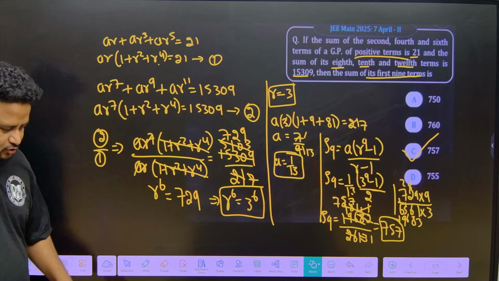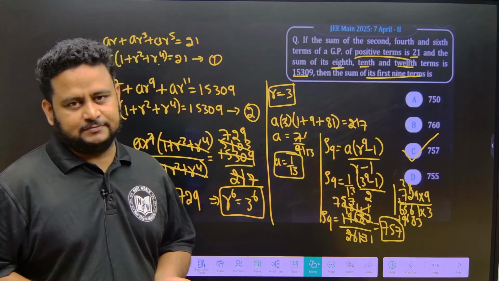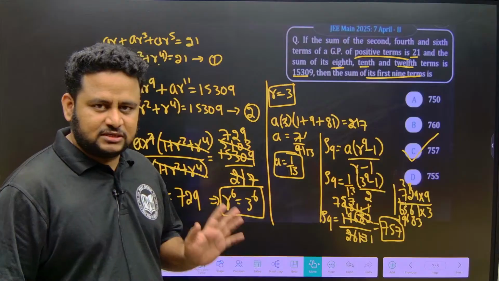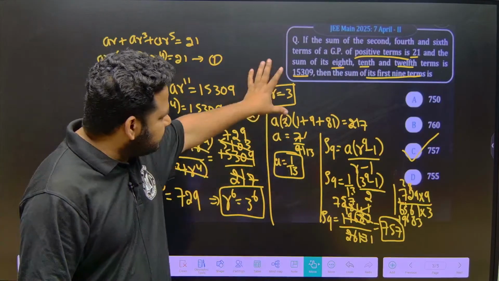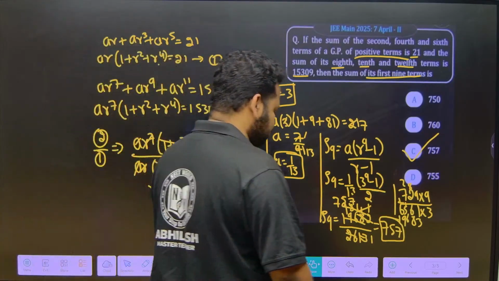I want you to solve it later, not just sit and passively watch the class. Actively you have to participate. You can think about the question by yourself also. Take a pause, think how to solve the question, then look at the solution. That is what you can do. Or please take a screenshot, then solve it by yourself later. Okay, got it, friends? Let us move to the next question, friends.